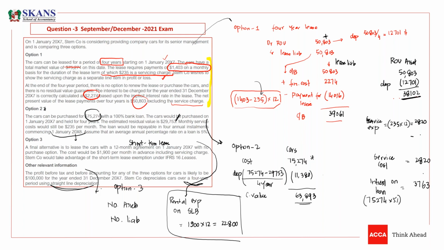The other question is, can you please explain the difference between guaranteed and unguaranteed? Sadhya, again, this is not relevant here, so please wait. Any question, guys, related to option 1, option 2, and option 3, please.